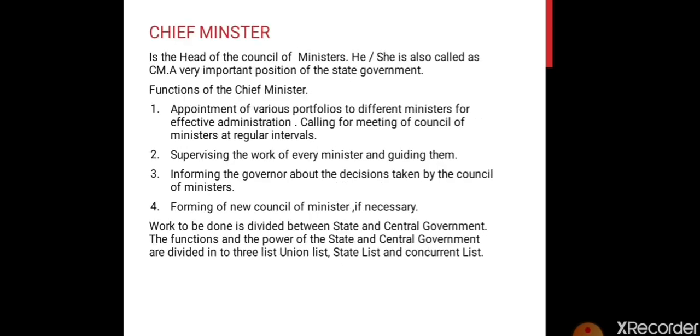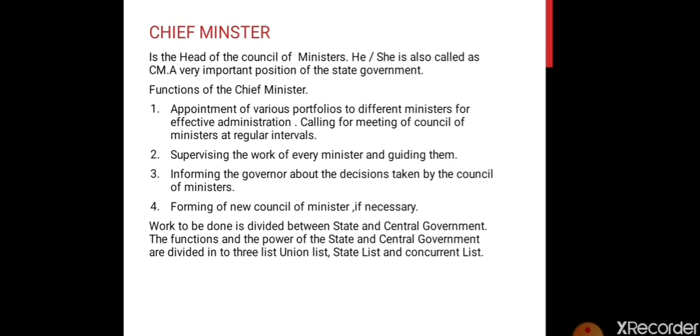Now we will move to the Chief Minister. The Chief Minister is the head of the Council of Ministers. So all the ministers that are there in the state for health, education, water, agriculture, everyone's head is the Chief Minister. He is also called CM. So CM is a short form of Chief Minister, and it's a very important position of the state government.